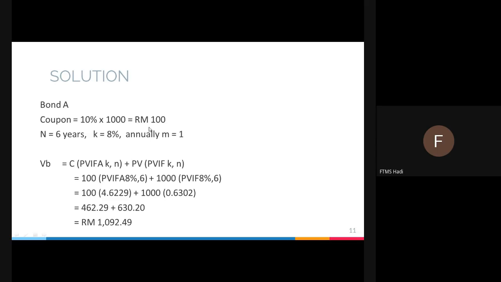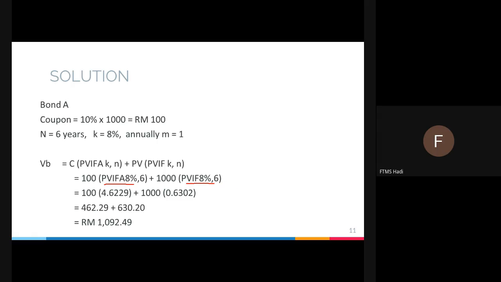So 100 brought down here is the coupon, PVIFA 8%, 6, and par value 1000, PVIF 8%, 6.